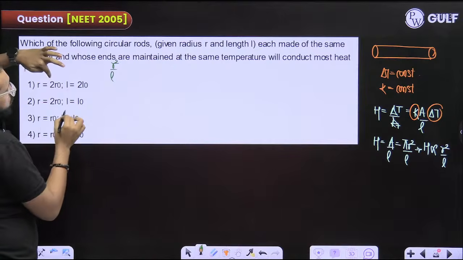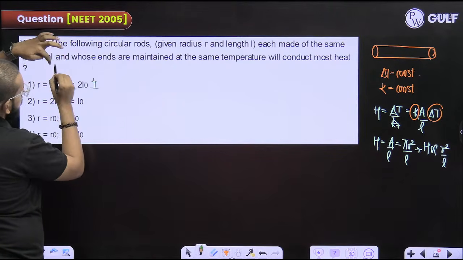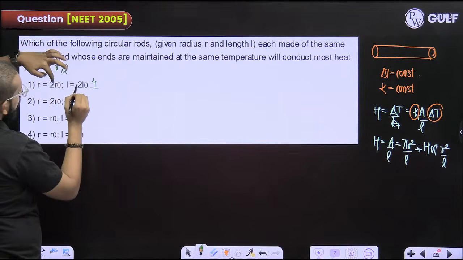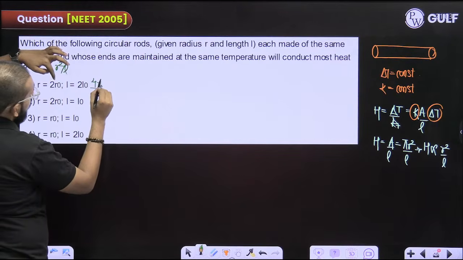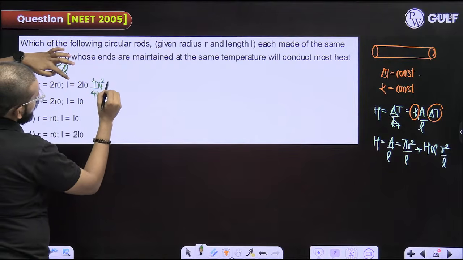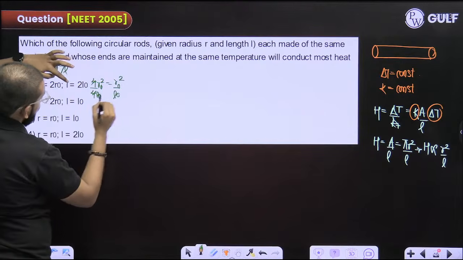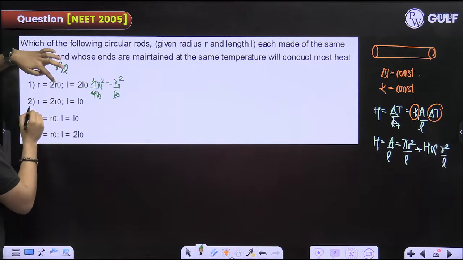Let me write it here: r square by L. 2 square by 4, that is R naught square by 4L naught. Here 4 gets cancelled out, so this becomes R naught square by L naught. Coming to this.